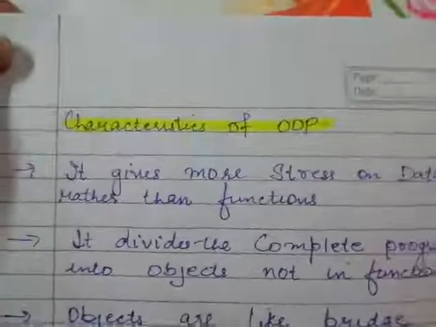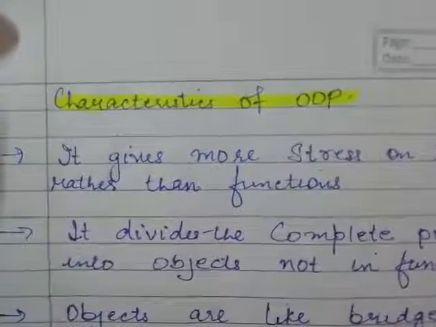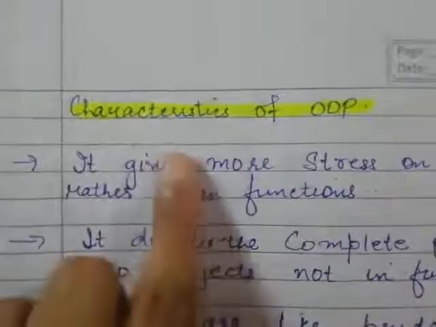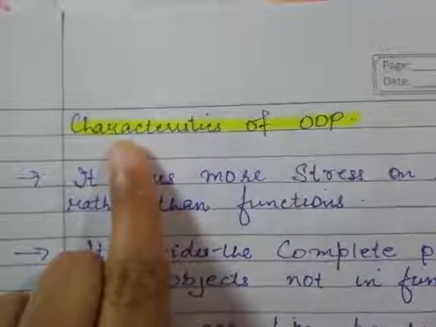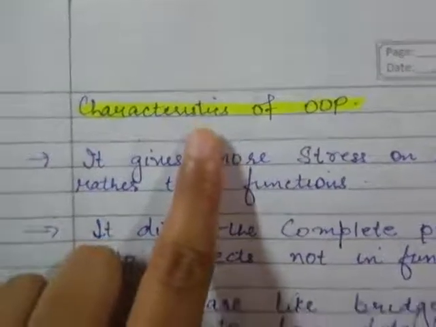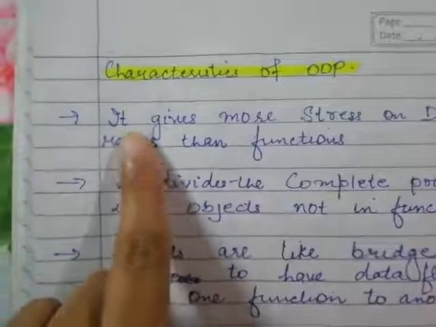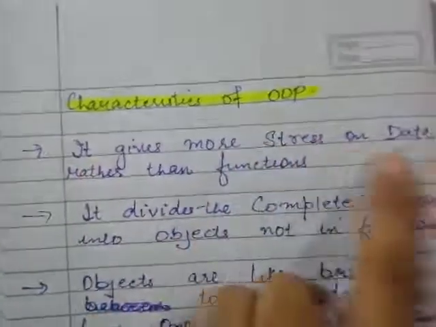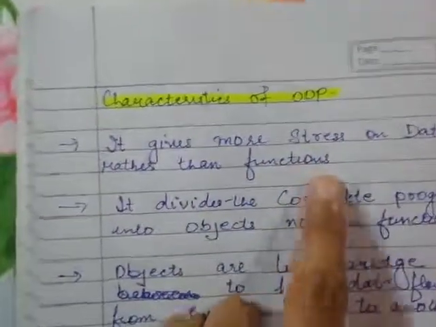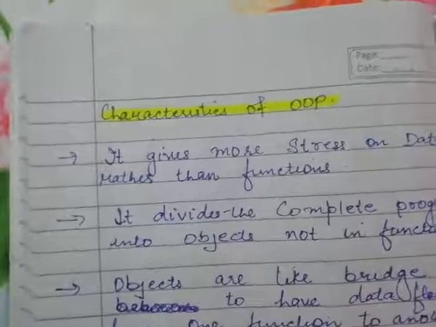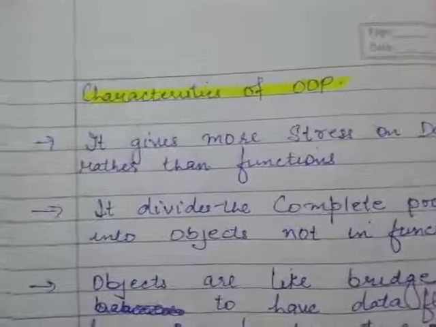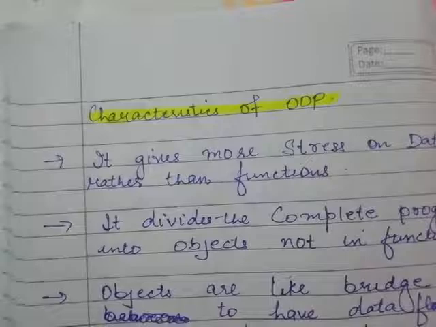So after this we have the characteristics of OOP. What is the meaning of this? It's the features of OOP. Now the first one is it gives more stress on data rather than function. If you remember, in the POP it gives more stress on function rather than data.